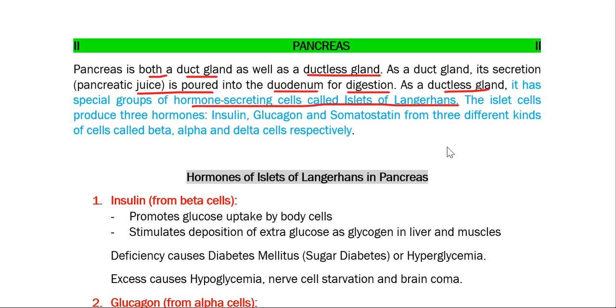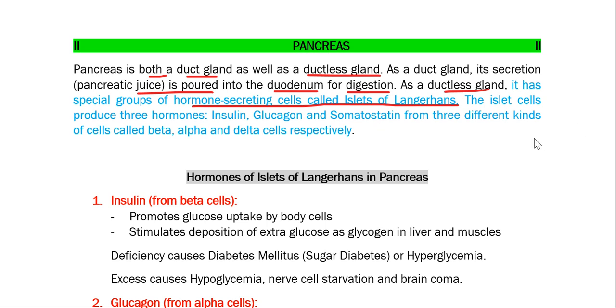This particular endocrine part of the pancreas was discovered by the scientist Langerhans, and it looks like a mini island, and thus it is called islets. So islets of Langerhans, named according to the discoverer.